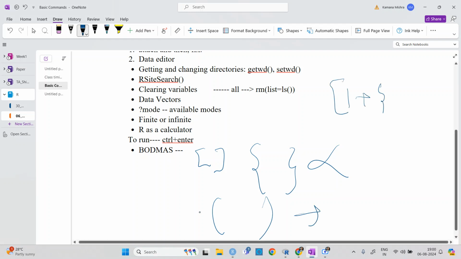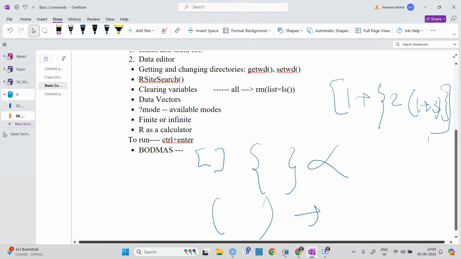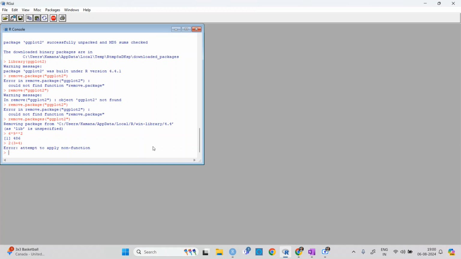You will write 1 plus 2 and then star. In writing, sometimes we don't use any symbol and we understand it is a multiplication. But if you do it like that with R, it will not work. So if I say 2 in bracket 3 plus 4, then it says attempt to apply non-function, because it is not understanding what function that is.